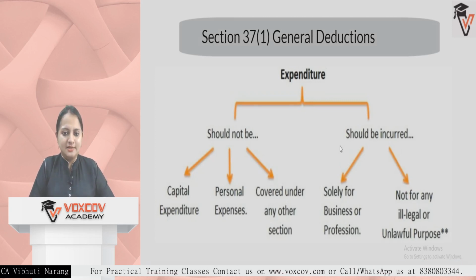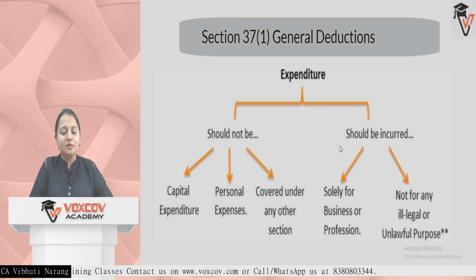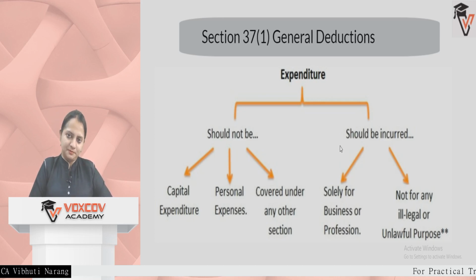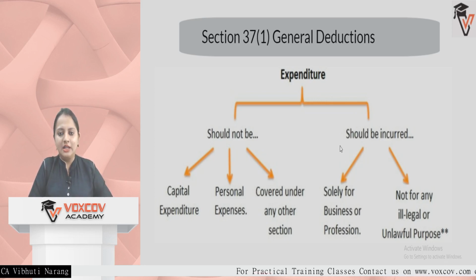Now section 36 was about specific deductions, but there are some general deductions which are allowed. This expenditure should not be of a capital nature, should not be for any personal use, and should not be covered under any other section, but should be incurred only for the business or profession, and it is not for any illegal or unlawful purpose.